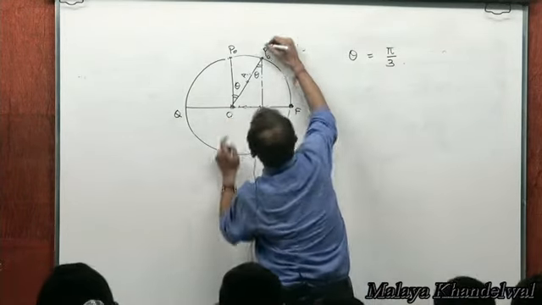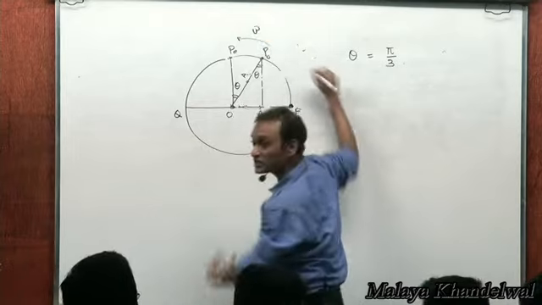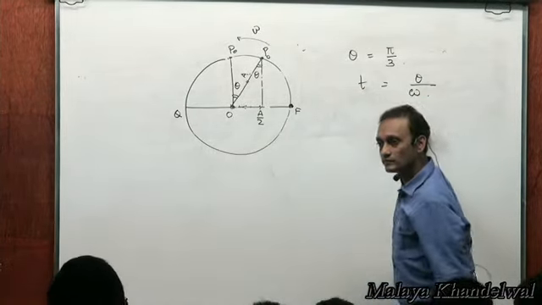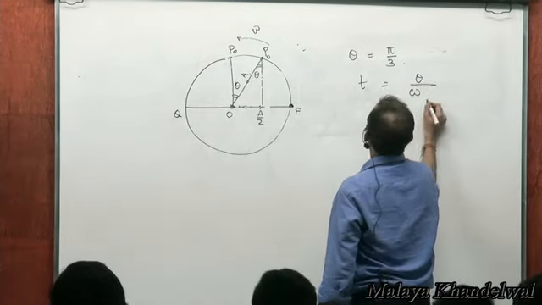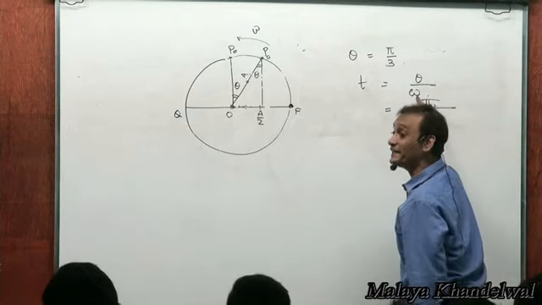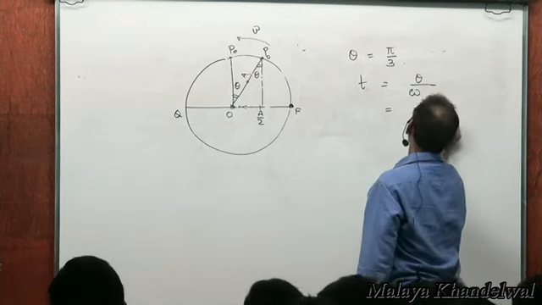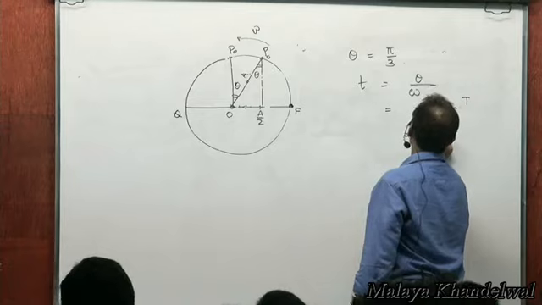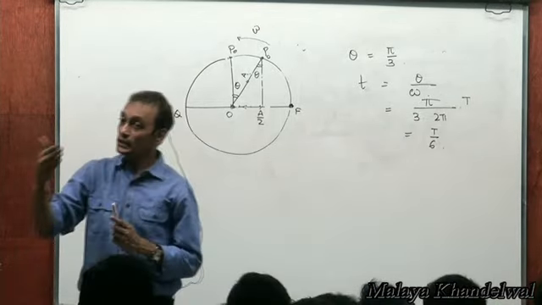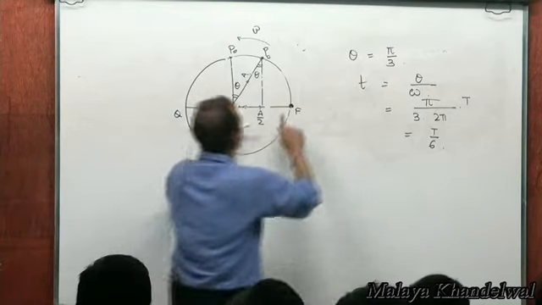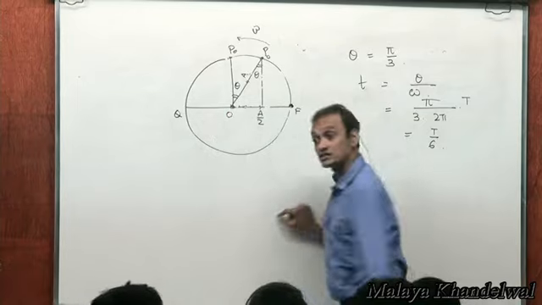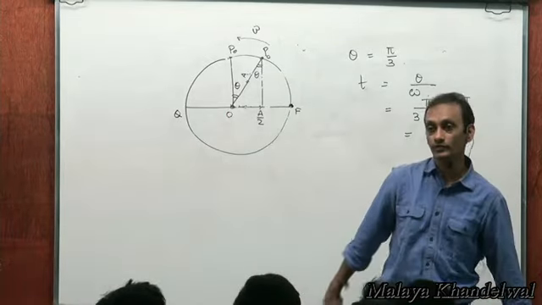Therefore, the time taken by this at the rate of omega radians per second is going to be theta divided by omega, right? Theta, which is pi by 3, divided by omega. Omega is 2 pi by the time period. Pi by 3 divided by 2 pi by T makes it 1/6 the time period. 1/6 the time period to go from halfway between the extreme and the mean position to the mean position, and so on and so forth, right?